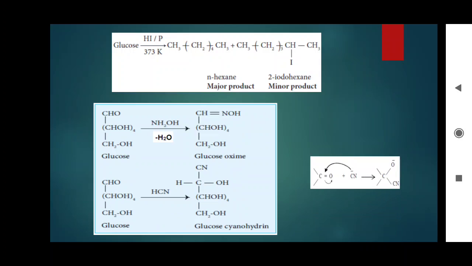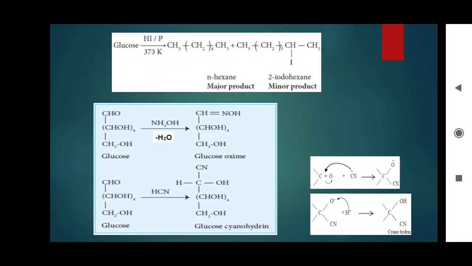The cyanide ion attacks the carbonyl compound in glucose, C=O. The bond cleavage is like this, and we can get the cyanohydrin. Cyanohydrin. The carbon is bonded with the cyanide and hydroxy.